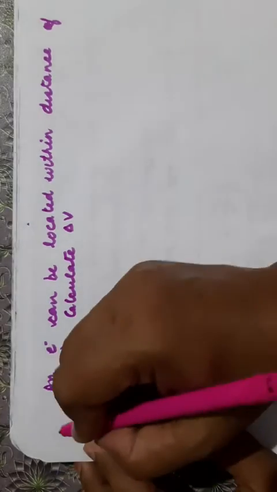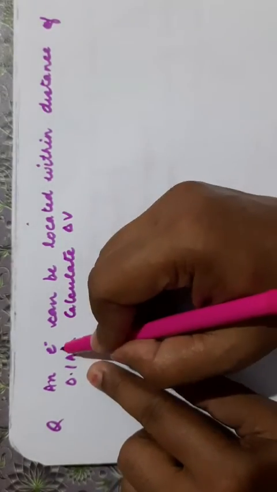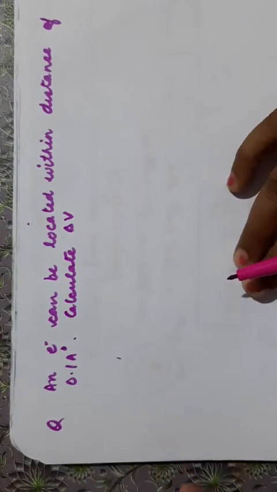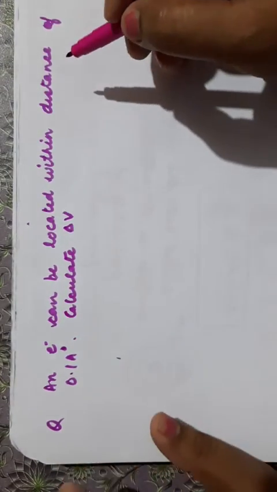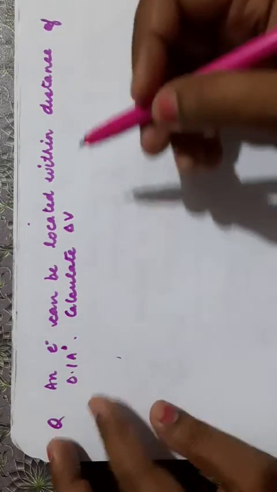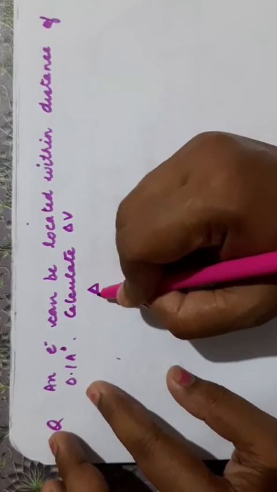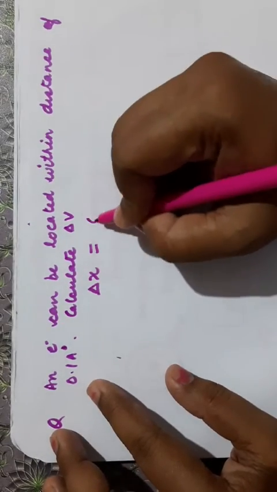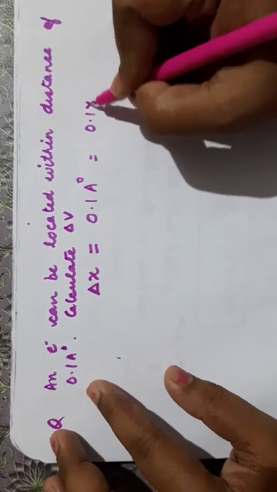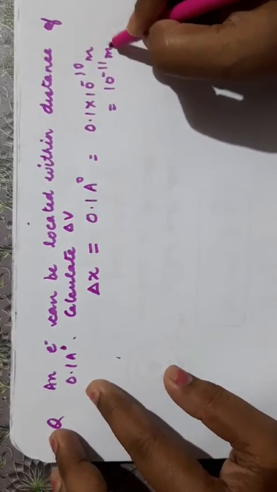See, here the question is given: an electron can be located within a distance of 0.1 angstrom. Calculate delta v, or the uncertainty in velocity. So how will you do this question? You must understand the language of the question. Here, within a distance of 0.1 angstrom means the electron can be anywhere within this distance. So what is the uncertainty in position? Uncertainty in position is equal to 0.1 angstrom. You can write it in meter, 0.1 into 10 power minus 10 meter. So it becomes 10 power minus 11 meter.